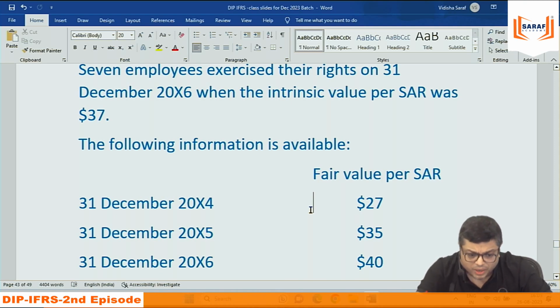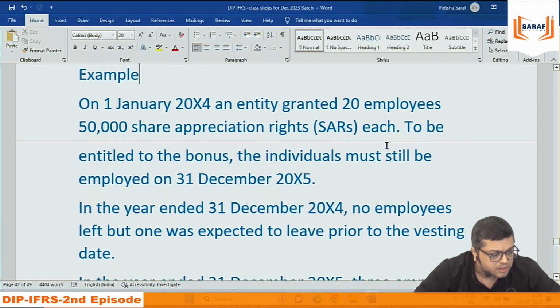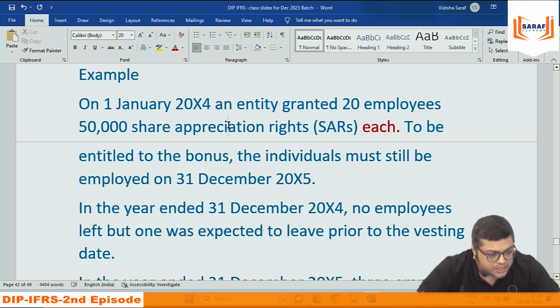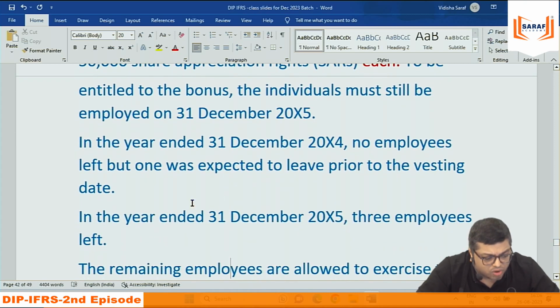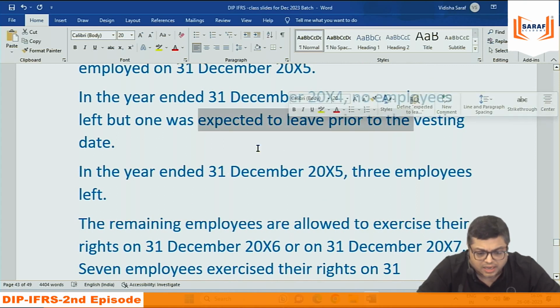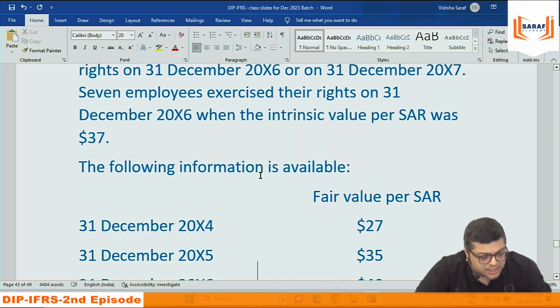50,000 for 20 employees, for 19 employees into 27. That will be the case. They have given 50,000 each. Each means it is not for 20 employees, it is per employee 50,000 shares. So 20 into 50,000, but out of 20, one employee will leave in the next 1 year. They have written that. So 20 minus 1, 19. 19 into 50,000, and per share it is $27.